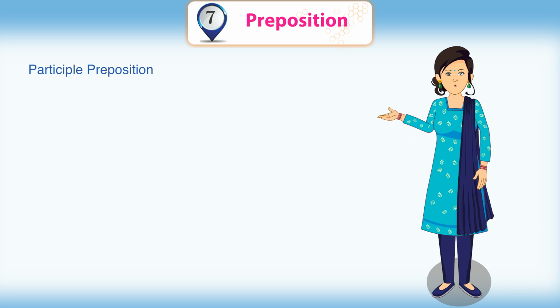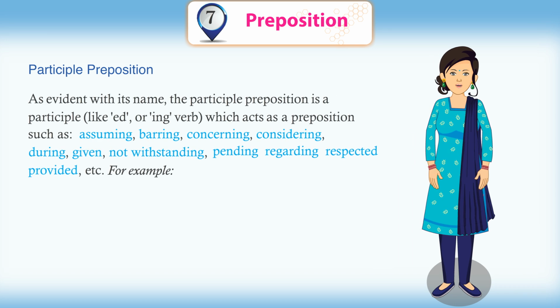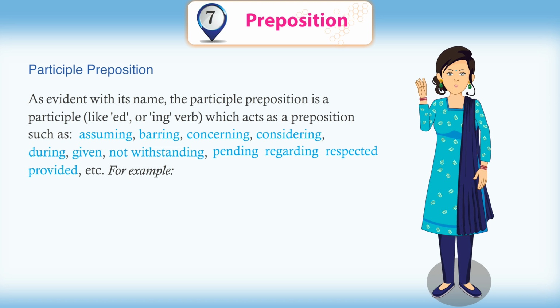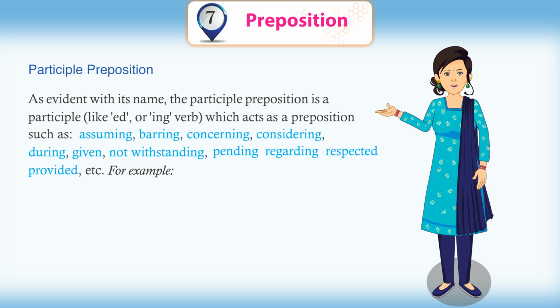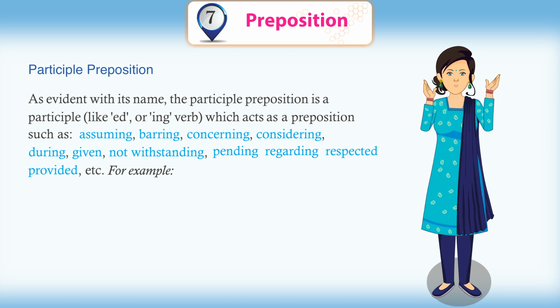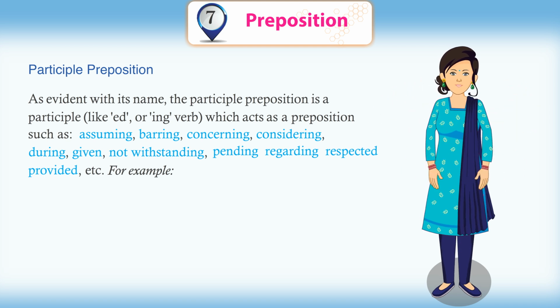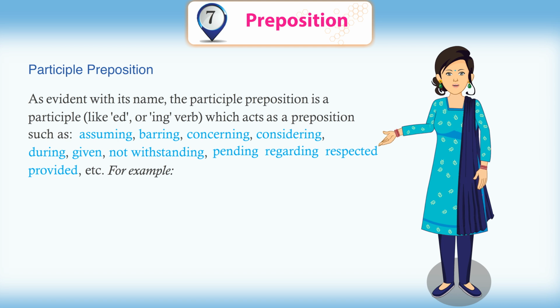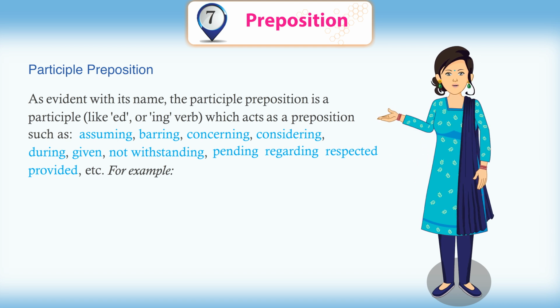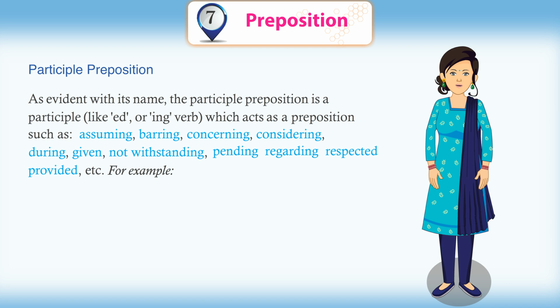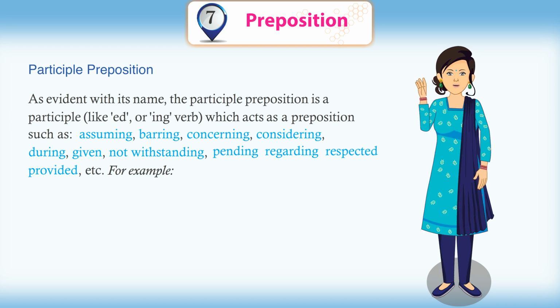Participle prepositions. As evident from its name, the participle preposition is a participle, like an -ed or -ing verb, which acts as a preposition, such as assuming, barring, concerning, considering, during, given, notwithstanding, pending, regarding, respecting, provided, etc.